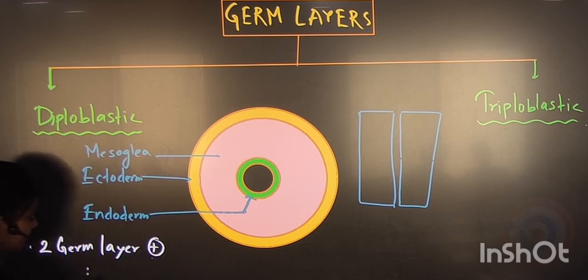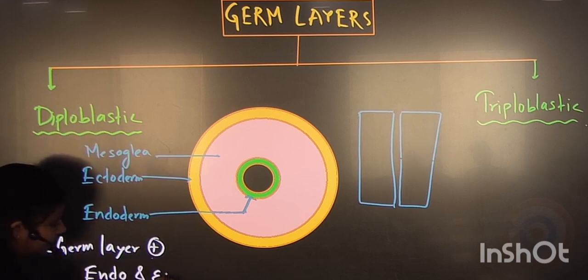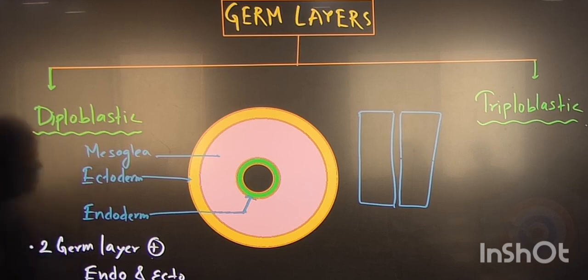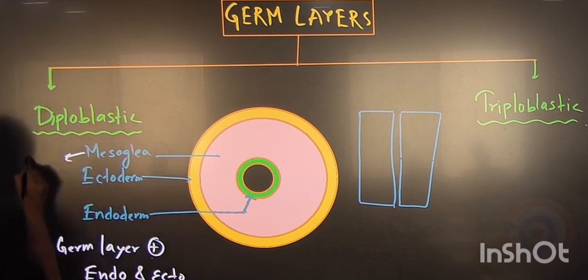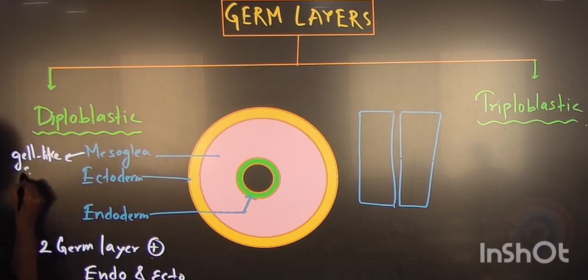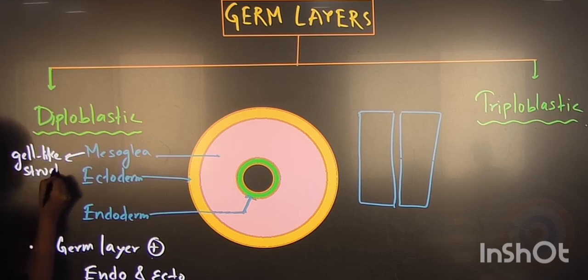What are these? Endoderm and ectoderm. You will write in full. And what is this mesoglia? This is the gel-like structure, an undifferentiated layer. Very good.